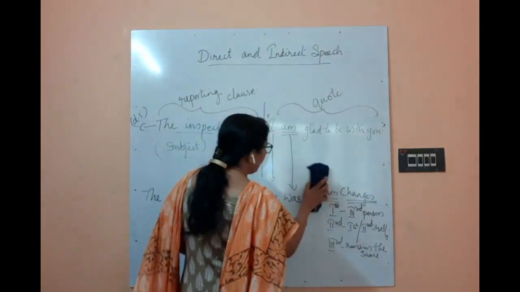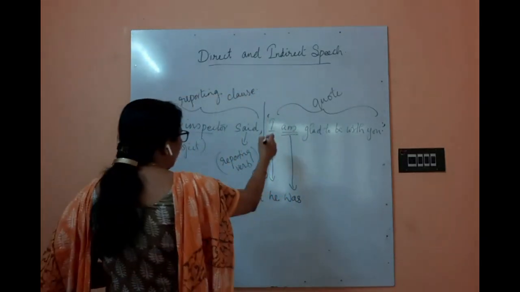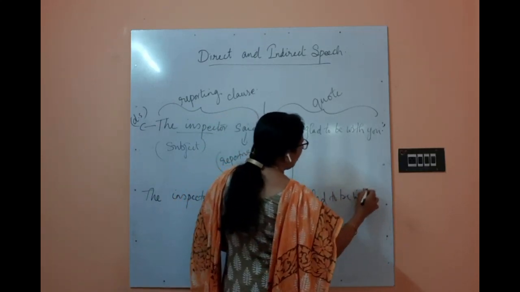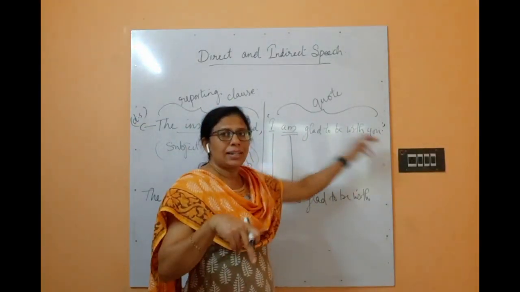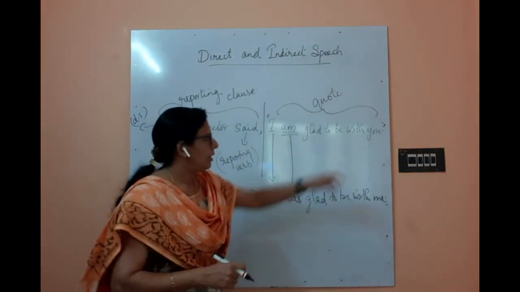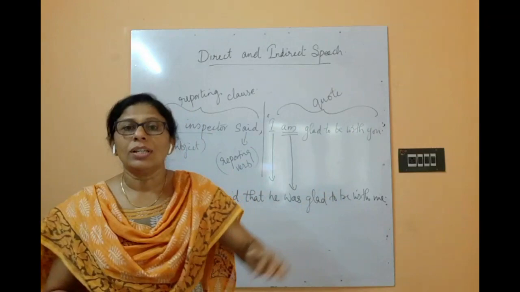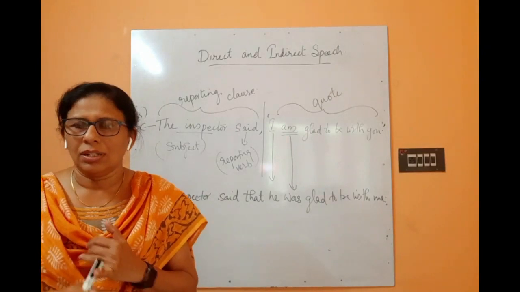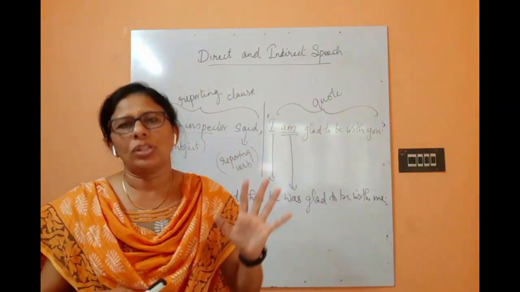Now we'll see an example. He was glad to be with me. The original is, I am glad to be with you. To the listener he tells. So, second person to first person. Understood? This is what I have told you. So persons will change, and how the persons are changing, that also you have to keep in mind. First to third, second to first or sometimes second itself, and third, no change at all.